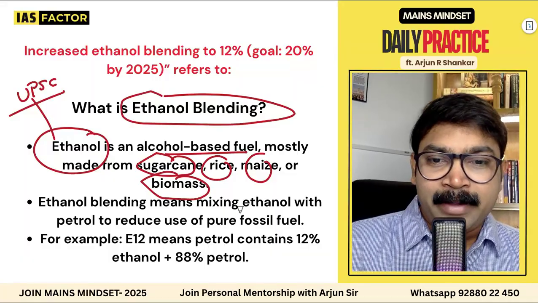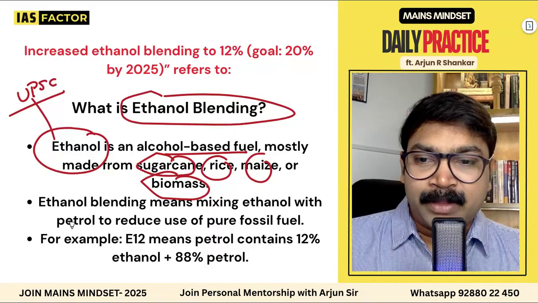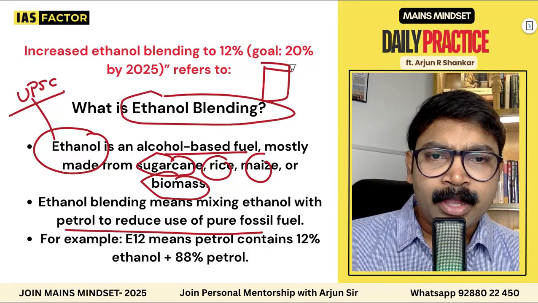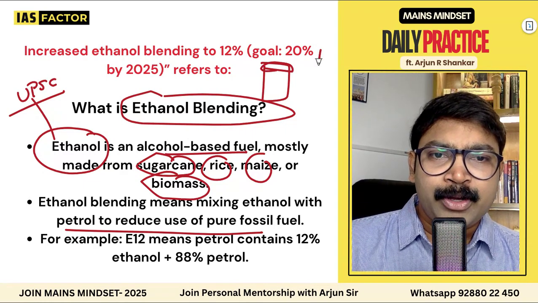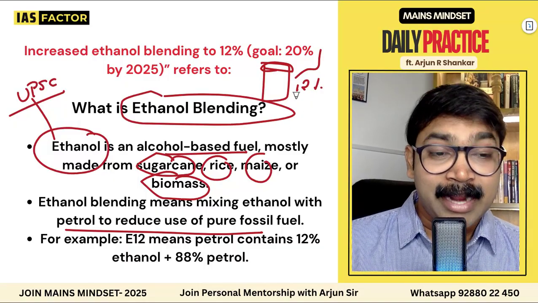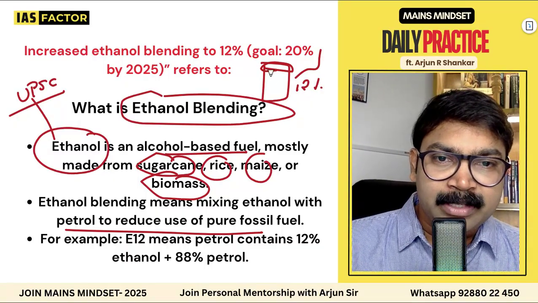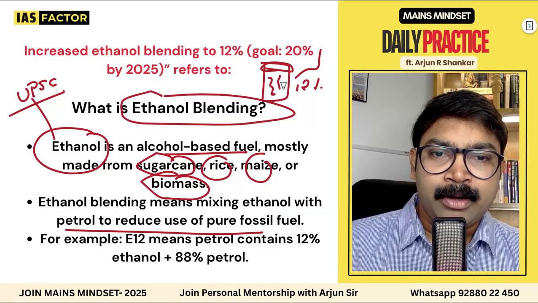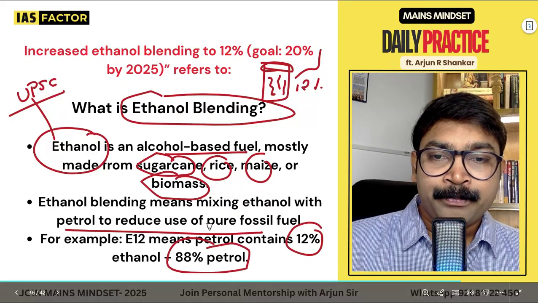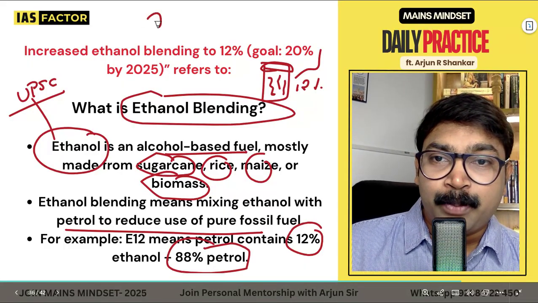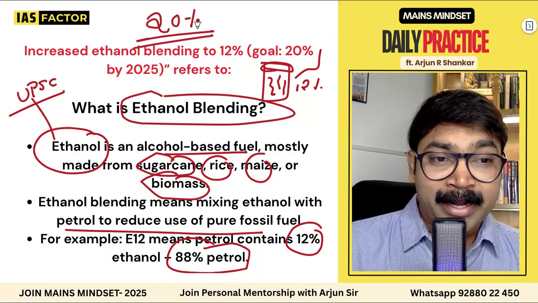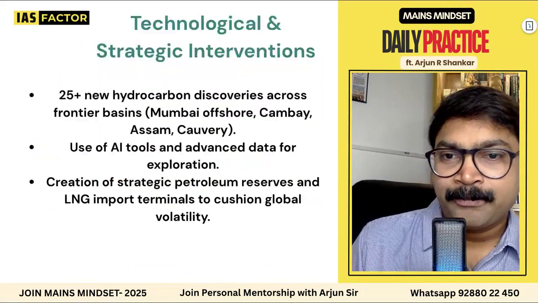Ethanol blending means mixing ethanol with petrol to reduce the use of petrol. So imagine that this is pure petrol. When you bring in 12% ethanol, just like mixtures and alligation, you mix in 12% ethanol. So obviously it contains 12% ethanol and 88% petrol. Our target is to bring 20% ethanol blending by 2025, that means bringing in more ethanol blending.